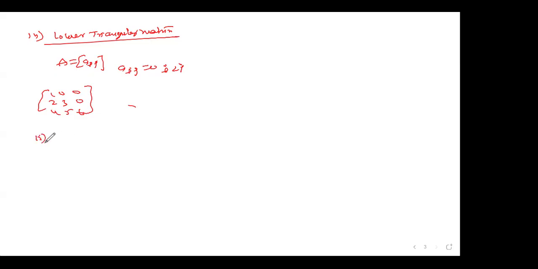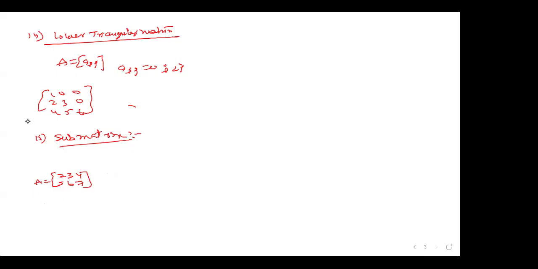Now the next one is the 15th one. Here we have to go for submatrix. This also acts as a major role. What is a submatrix? A matrix which is obtained from a given matrix by deleting any number of rows and any number of columns is called a submatrix. Suppose I say 2, 3, 4, 5, 6, 7 is a given matrix.